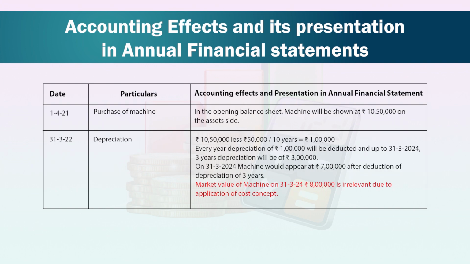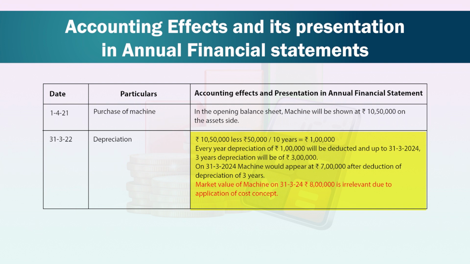Let us see. On 1st April 2021, machine purchased. In the opening balance sheet, the machine will be shown at rupees 10,50,000 on the asset side. On 31st March 2022, depreciation will be calculated. Rupees 10,50,000 less 50,000 of salvage value, divided by the 10 years, we get 1 lakh rupees.